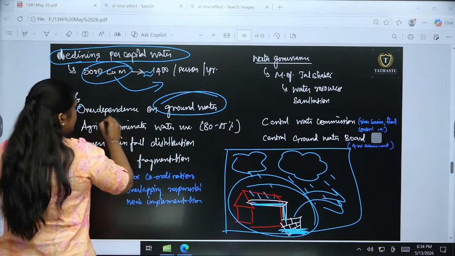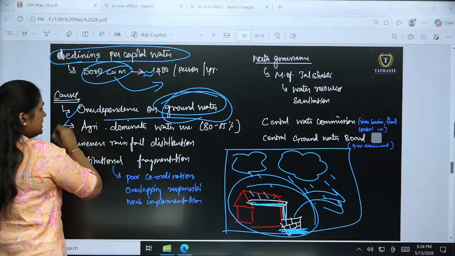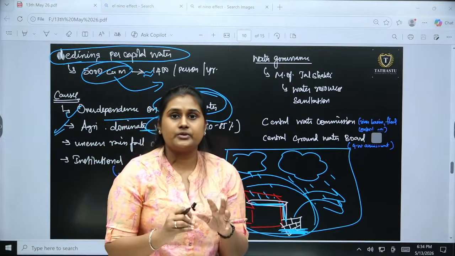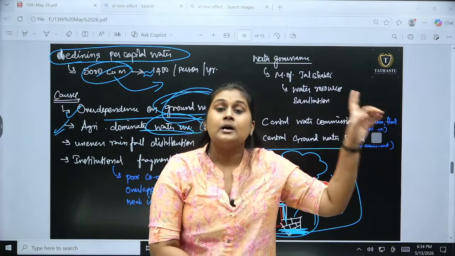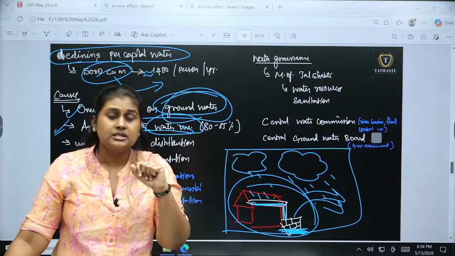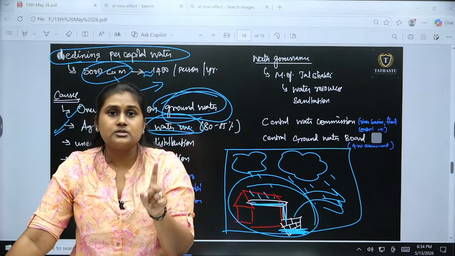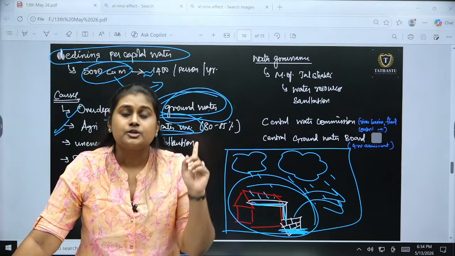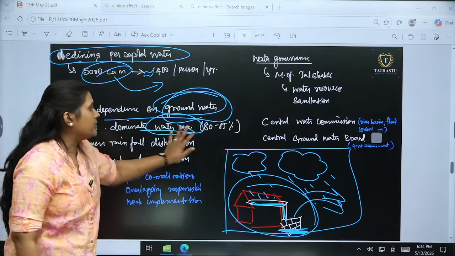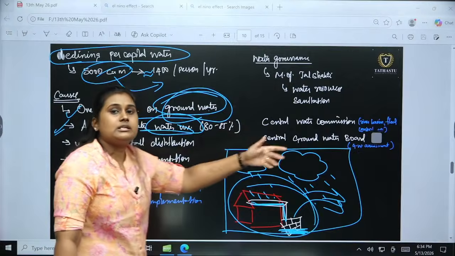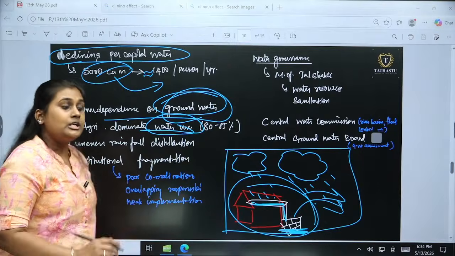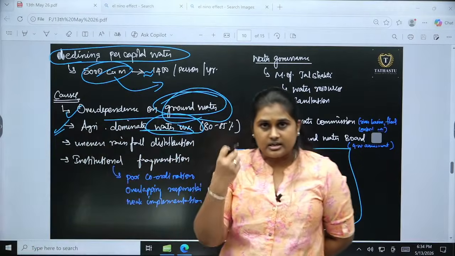So the first one is over dependence on groundwater, and agriculture dominates water use. Here agriculture wants fresh water. 80 to 85% of India's fresh water goes to irrigation, especially rice cultivation, which is dominant, where we all know for 1 kg of rice we need 5,000 liters of water, right? So that is a huge consumption by agriculture, and major shares go to them only. Due to the irrigation process, we are redirecting the river water. The river water majorly goes to agriculture, so for other purposes we are getting very little water.